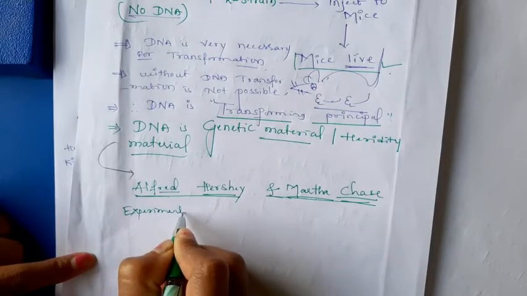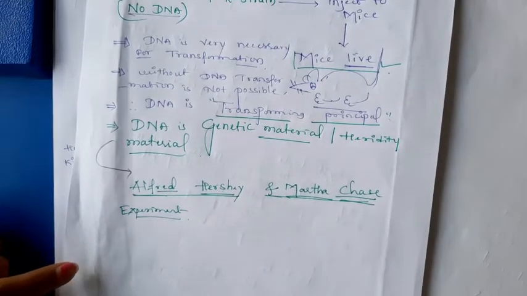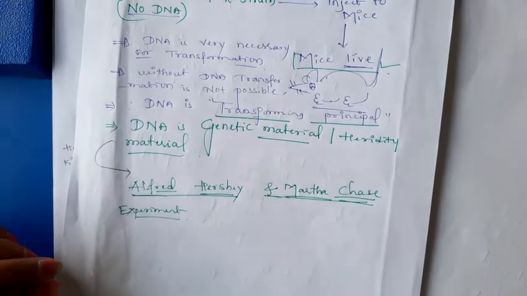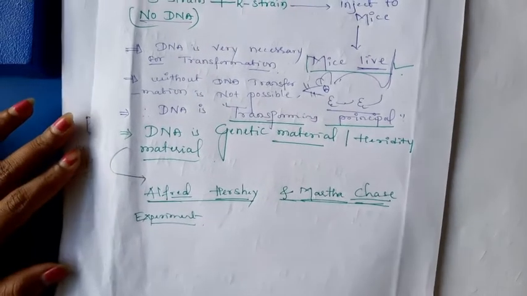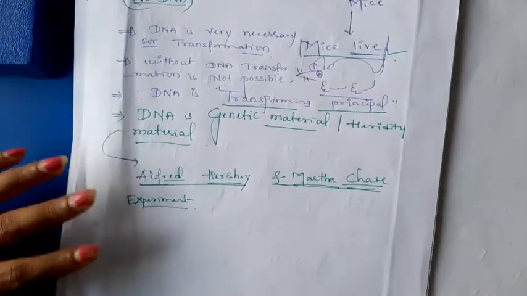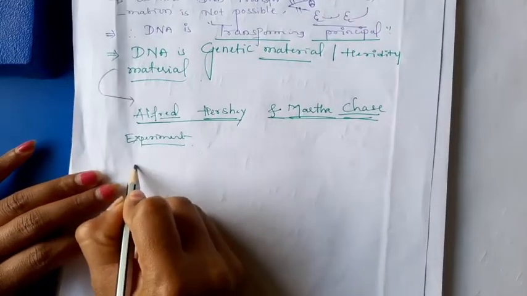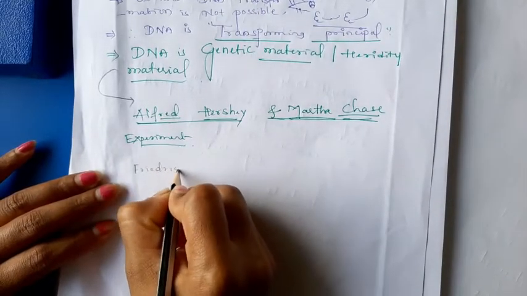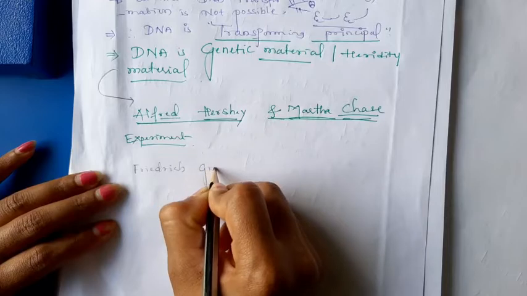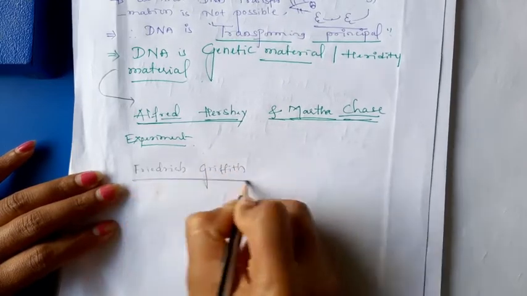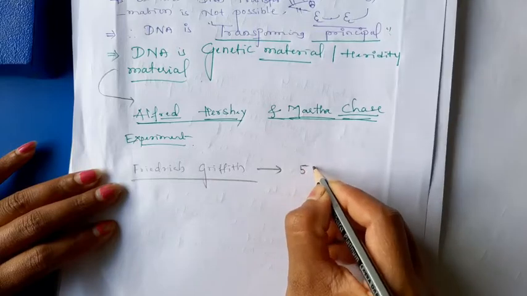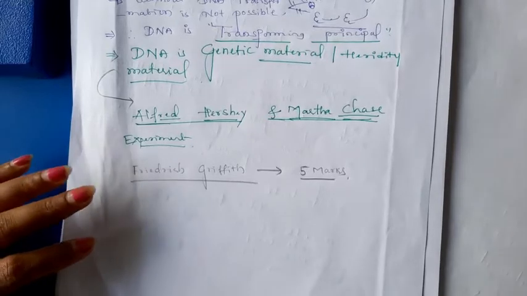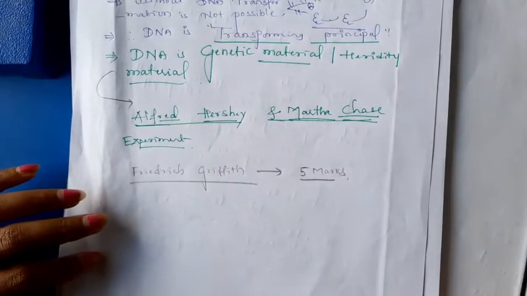to prove the genetic material is DNA. Before starting, it will take too much time, that's why I will just finish these two experiments. Here I will write the Frederick Griffith experiment, Frederick Griffith. This is very important for 5 marks. Please practice, and you just have to understand,